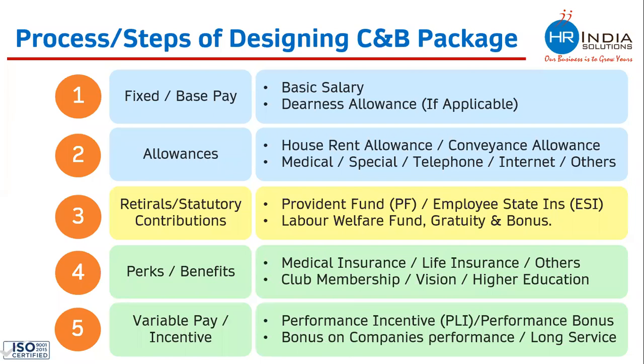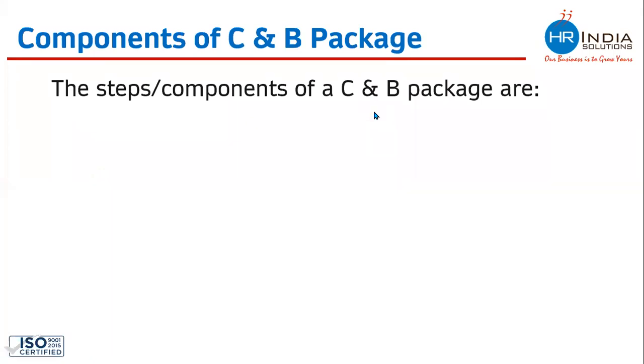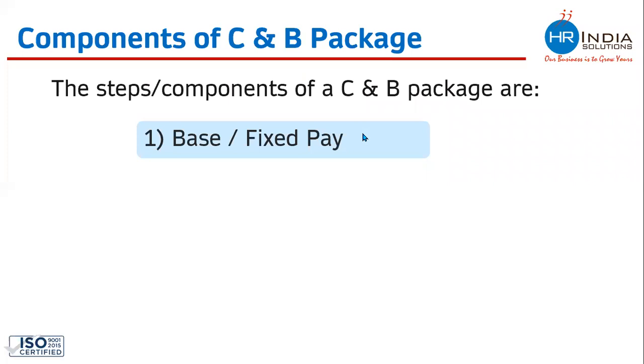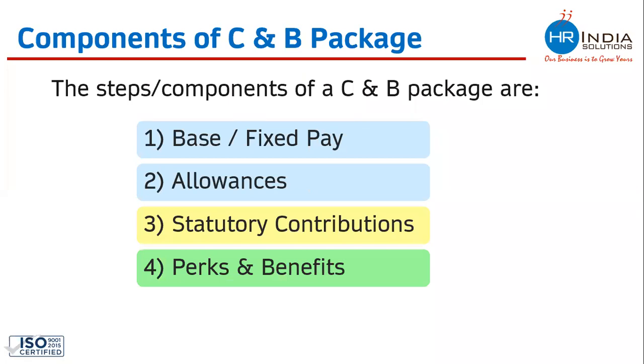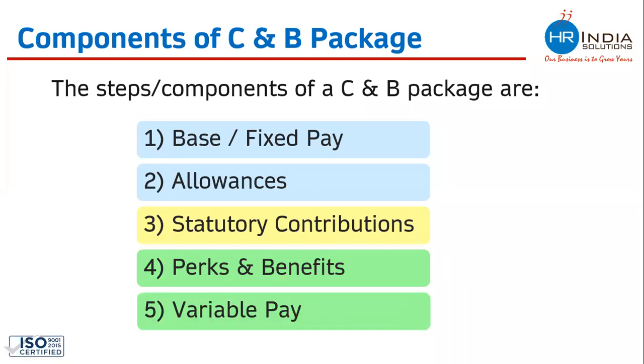So these are the 5 steps. Once you do all these 5 steps, your entire CTC or CNB package designing would be complete. So we have seen that the steps or components of a CNB package are base pay or fixed pay, then deciding the allowances, working on the statutory compliances, adding the cost of perks and benefits, and adding the variable pay if the position is related to incentive earning.